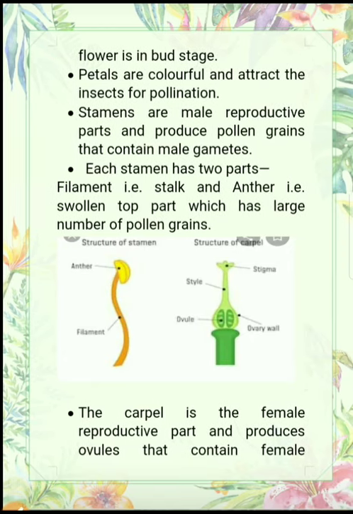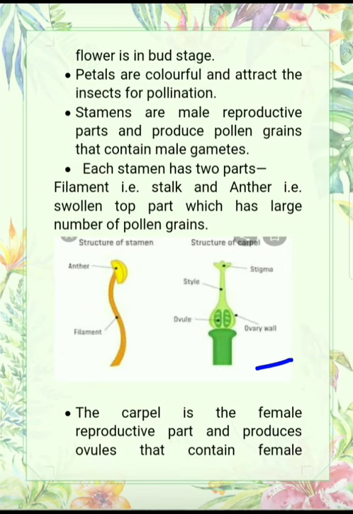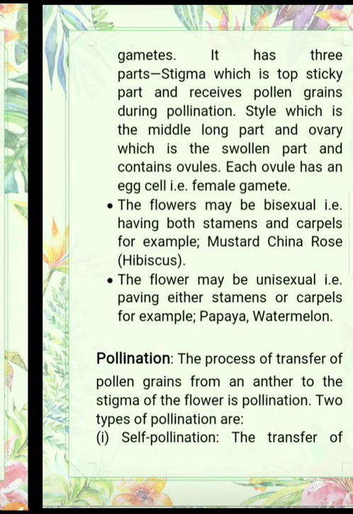Similarly, this is the structure of carpel. It has three parts: stigma, style, and ovary. Stigma is the landing platform for pollen grain. For example, pollen grains are released from here, then they land on the stigma. This is the style. Style is the pathway for the formation of pollen tube, and this is the ovary. Ovary contains ovule that actually contains the female gamete. So the carpel is the female reproductive part and produces ovules that contain female gametes.